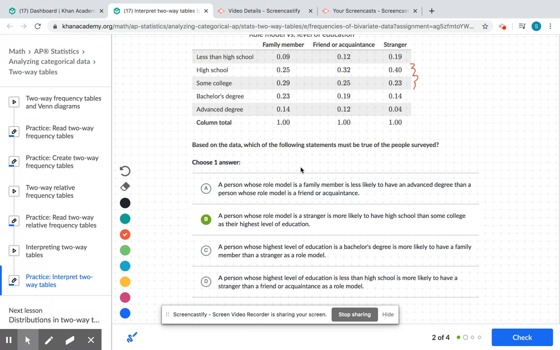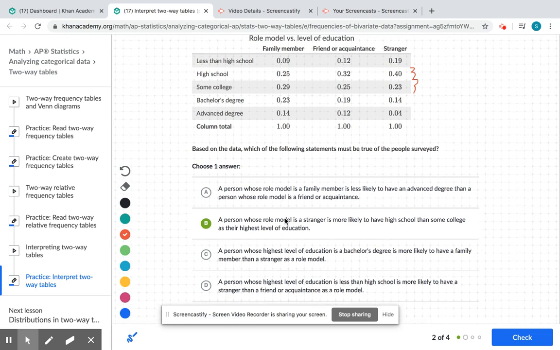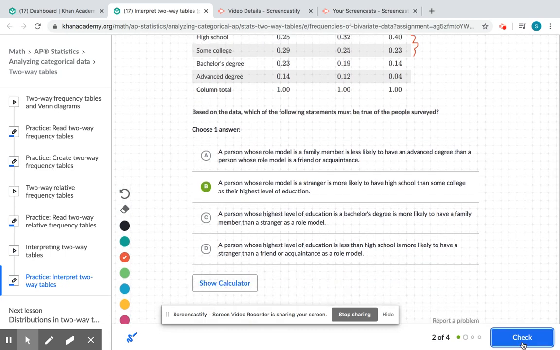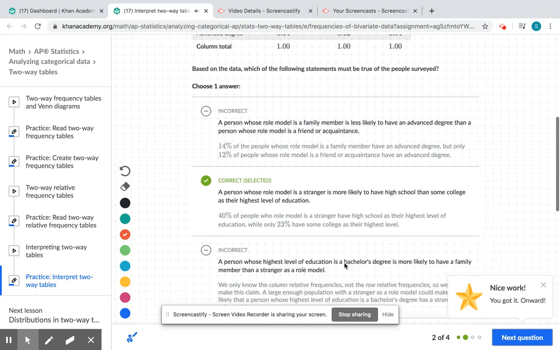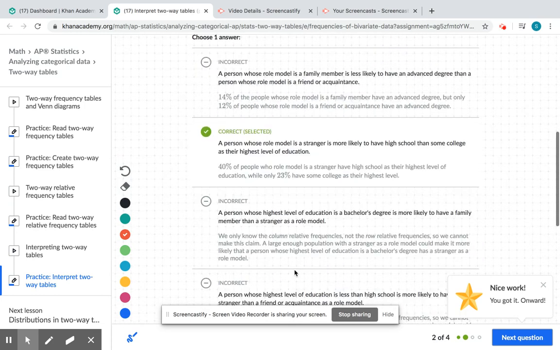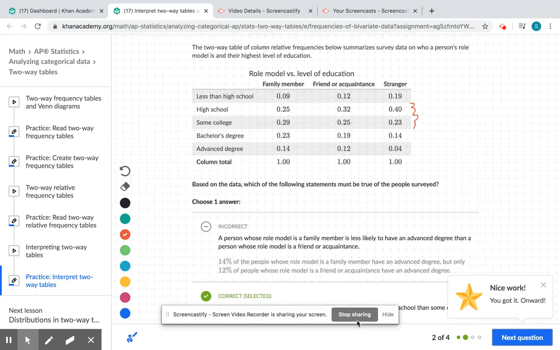So the reason I didn't go through the other choices is because it gets really, really confusing. So this is choice B. I'm not a fan of this question. So if you have any questions on the other ones, let's check this. Good. And then I'll give you why the other ones were wrong, which is good. Right? So if you have any questions, you can message us.